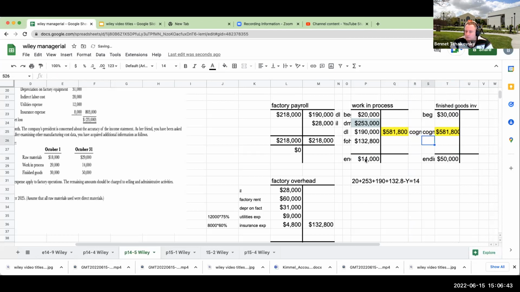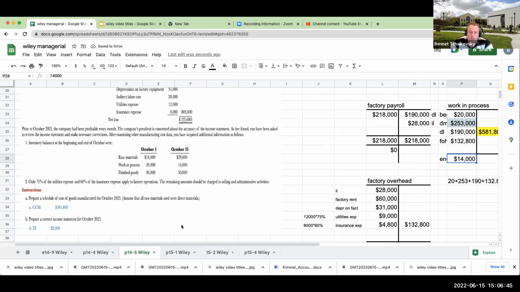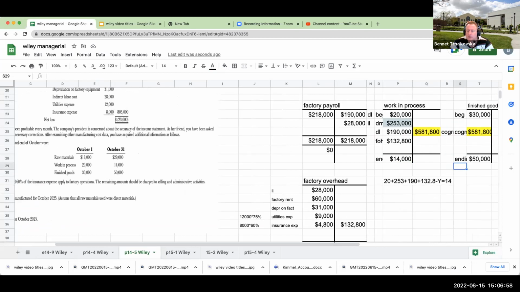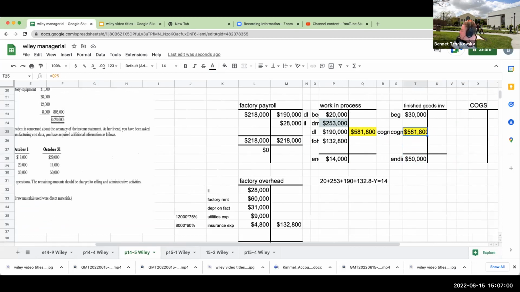So over here, let's just see if we're right so far. Oh, great. 581,800. So we did that one correctly. Then it's going to ask us to prepare a corrected income statement for October 2025, and we'll do that momentarily. But right over here, what we now need to do is figure out, oh, hold on for a second.